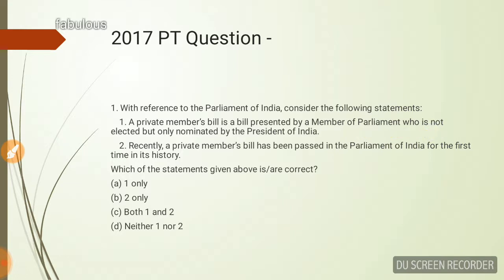So far it is correct. Who is not elected but only nominated by a president of India. So this statement here, it is wrong. Any MP other than minister, if presents a bill, then it is called the private members bill. So first statement is wrong.